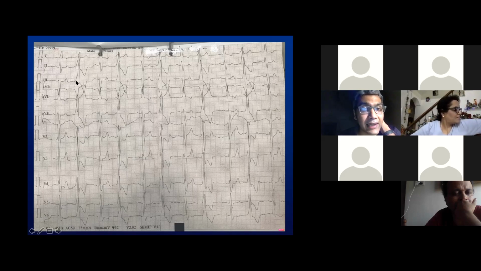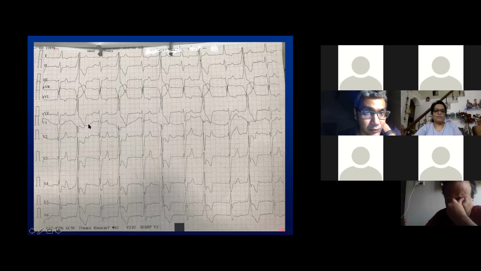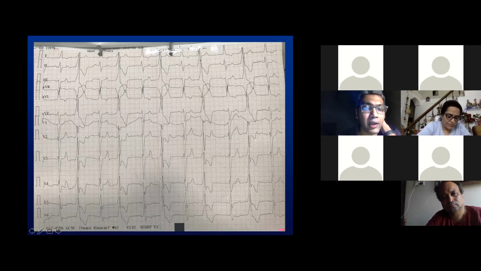But given that there was a slur noted in the inferior leads, as well as in the lower part of lead aVL, the negative part of lead aVL, probably a Q wave to R wave. But given this slur, we suspected an epicardial or anterior epicardial location, more towards the center as compared to the periphery of the epicardium near the outflow tracts.